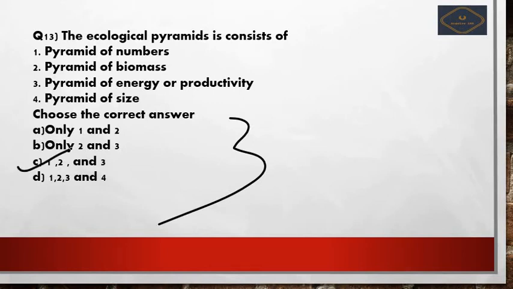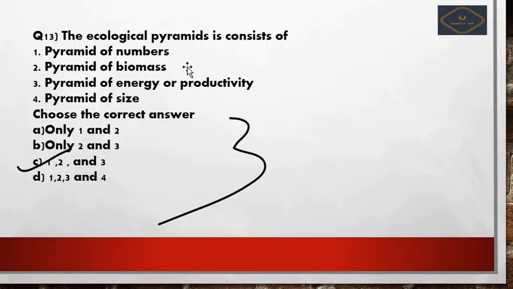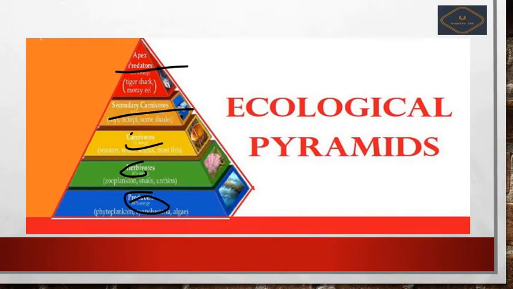That is, options number 1, 2 and 3 will be the correct answer, because the ecological pyramid consists of the number, biomass and the energy or productivity pyramid. Okay, so here we will see the diagram as well. You can see here the ecological pyramid. Here it is your producer, herbivore, carnivores, secondary carnivores and the apex predators. Here they are talking about the number, biomass and the energy. Energy is very high at the primary, producers level, and by the end of the pyramid the energy is drastically reduced.